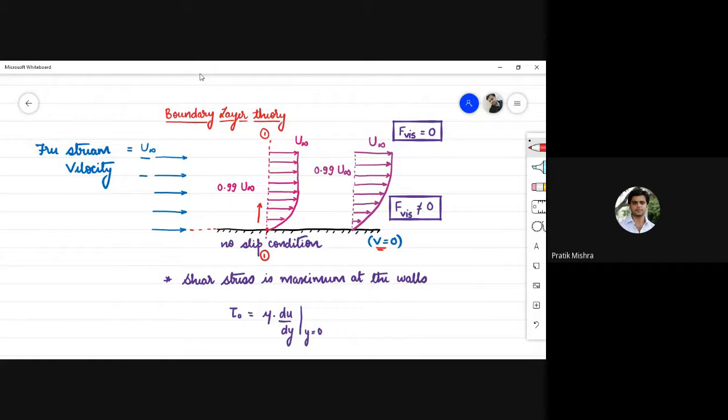The point at which the velocity of the flowing fluid equals 0.99 times u infinity is known as the boundary layer thickness. If you connect all such points where the velocity of the flowing fluid is approximately equal to 0.99 times the free stream velocity, you will obtain a plot, and this plot is known as the boundary layer.